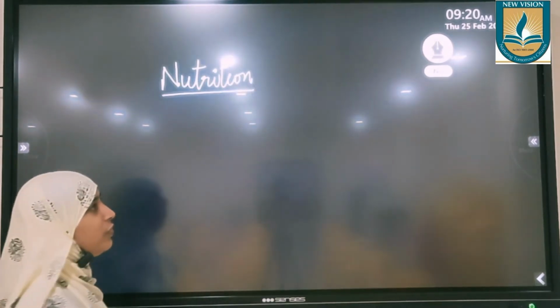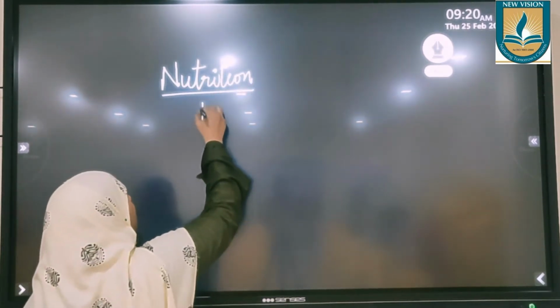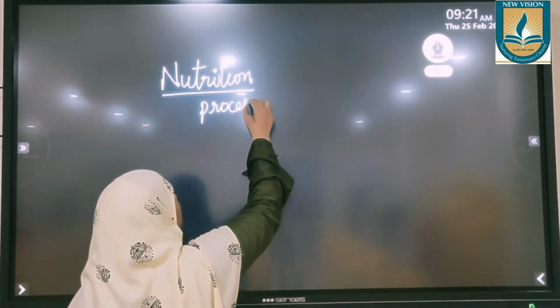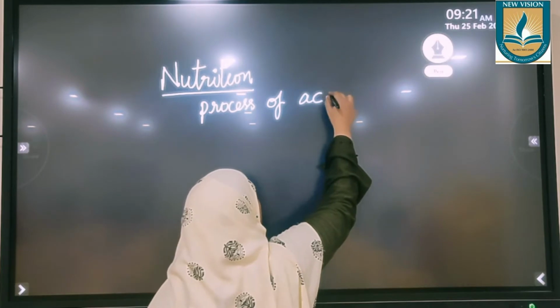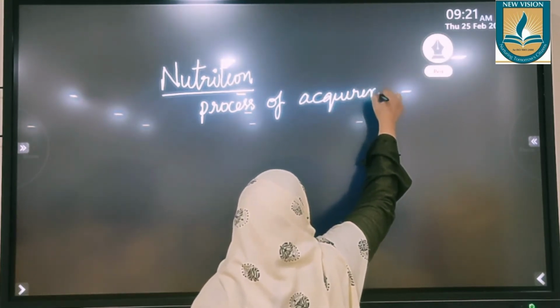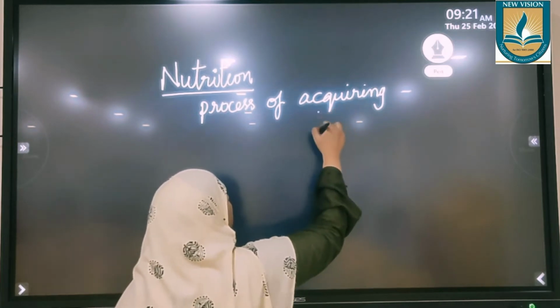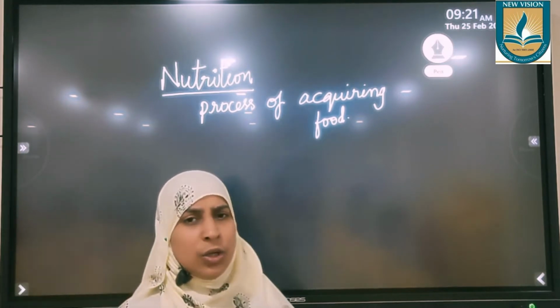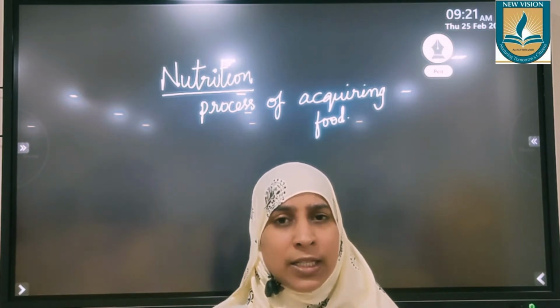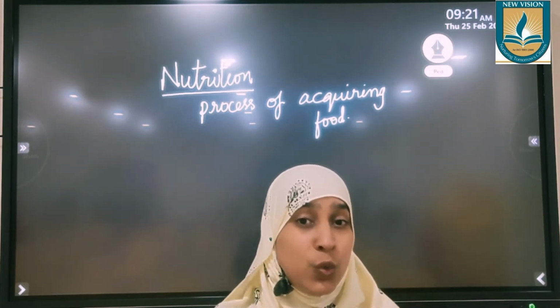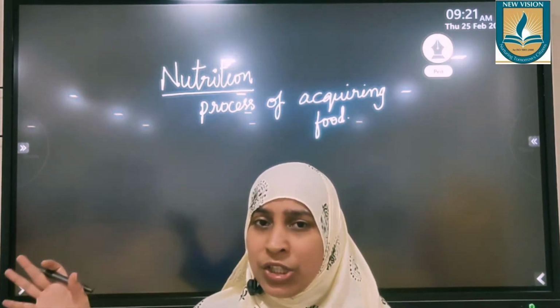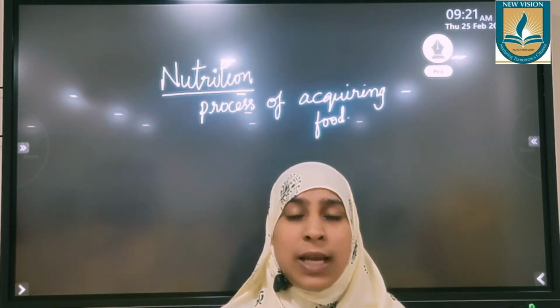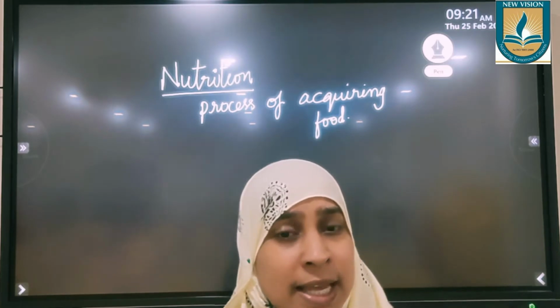Nutrition is the process of acquiring food. And do we alone need energy for doing activities, or do all the organisms living on this planet Earth require energy? Exactly, every organism, whether it is a unicellular organism or the largest of multicellular organisms like the blue whale, every organism requires energy.